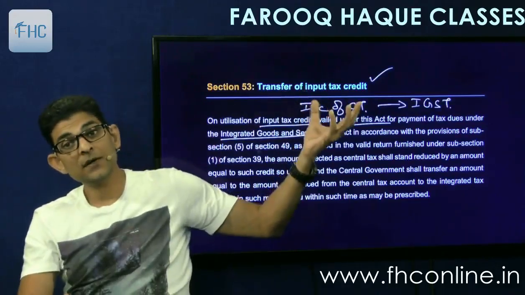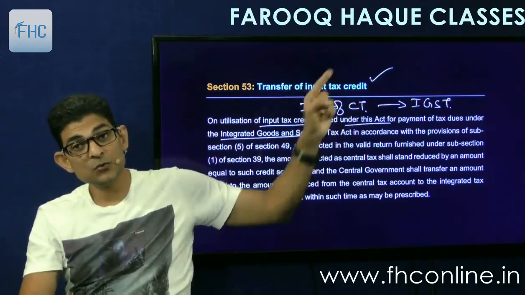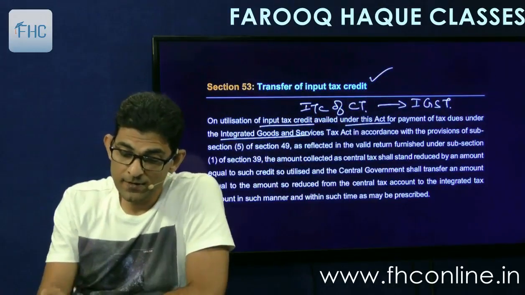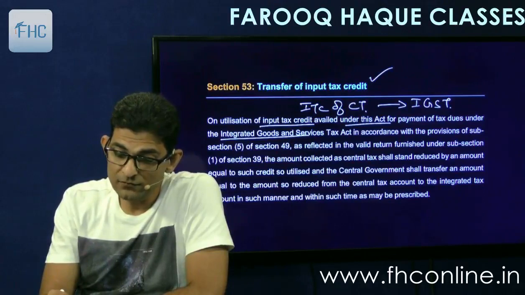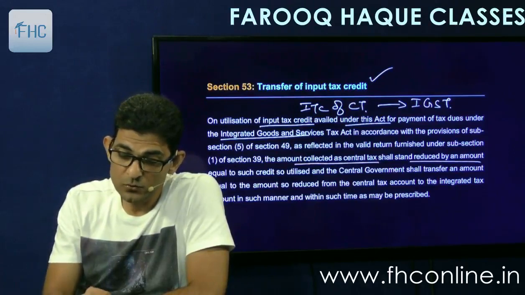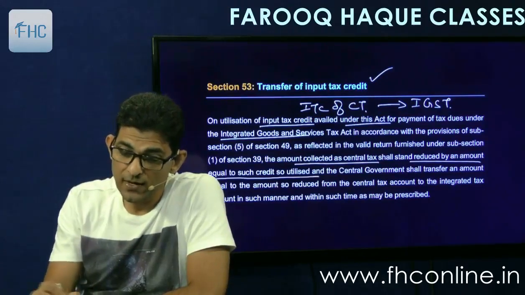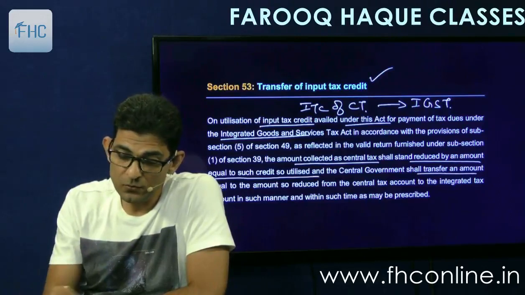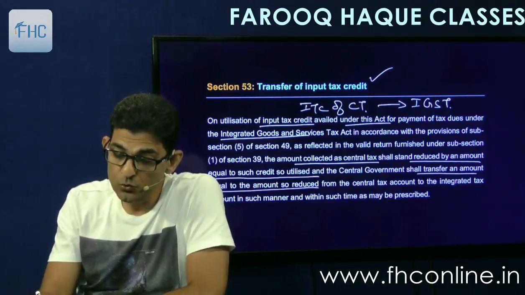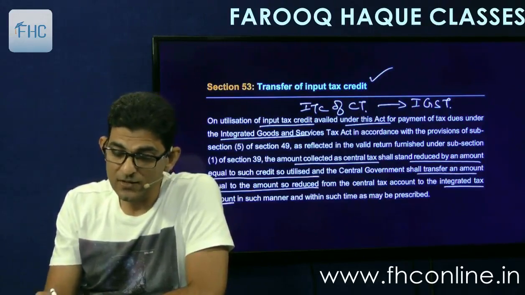So if the central tax credit is used to pay IGST, then what will happen? As reflected in the valid return furnished, the amount collected as central tax shall stand reduced by an amount equal to such credit so utilized, and the government shall transfer an amount equal to the amount so reduced from the central tax account to the integrated tax account.